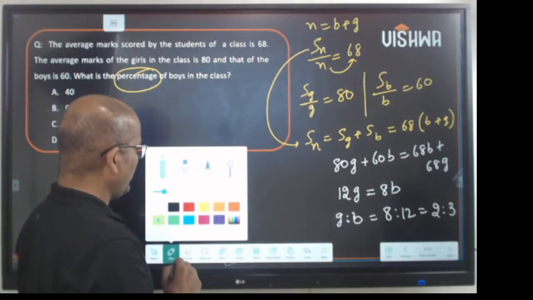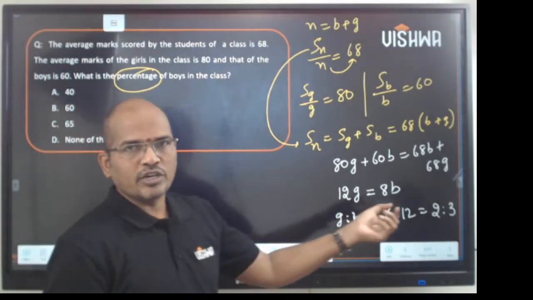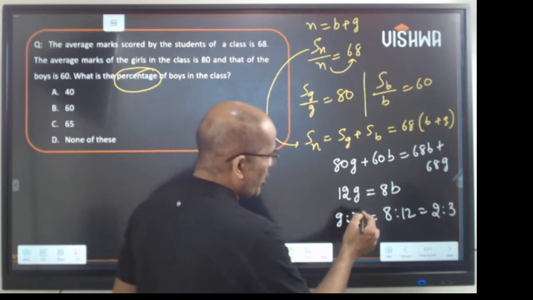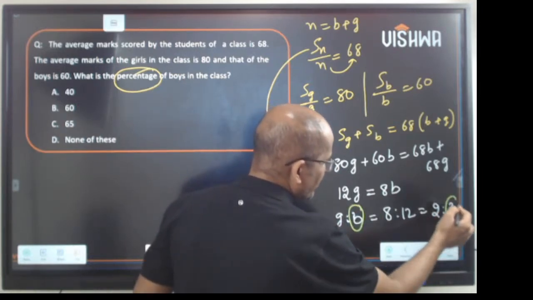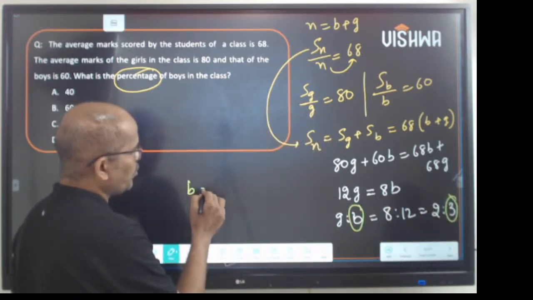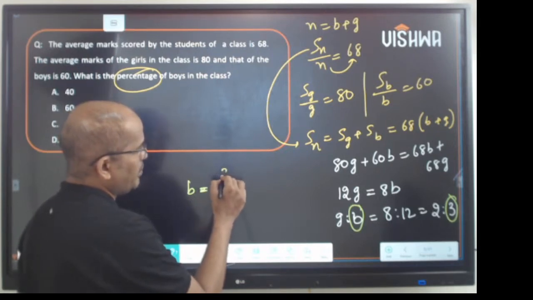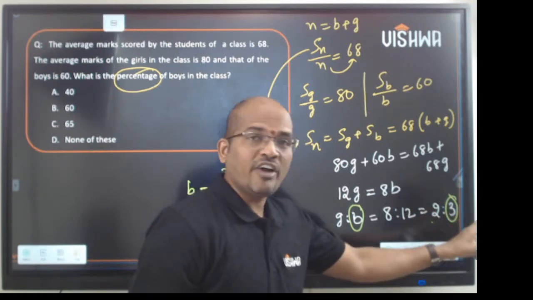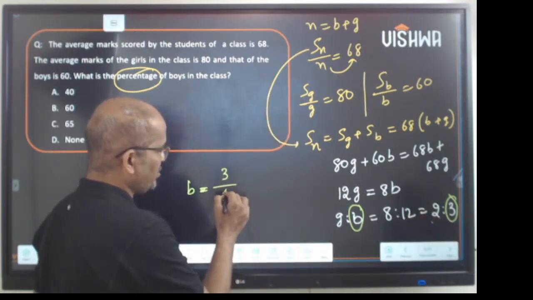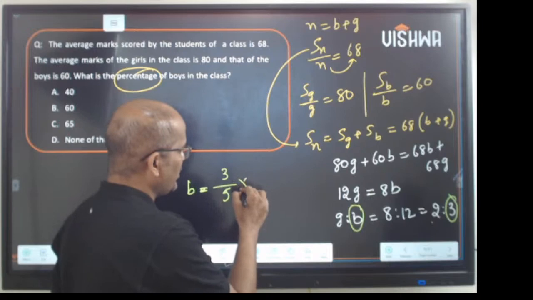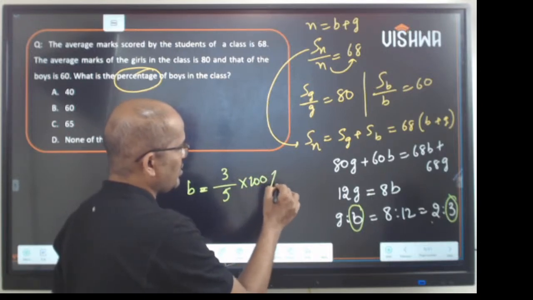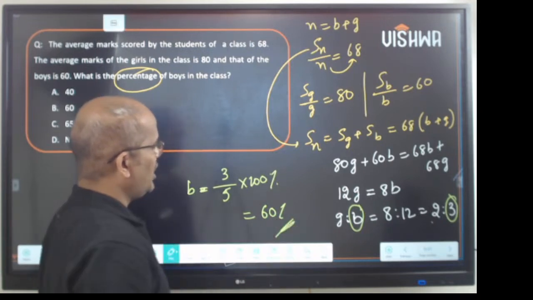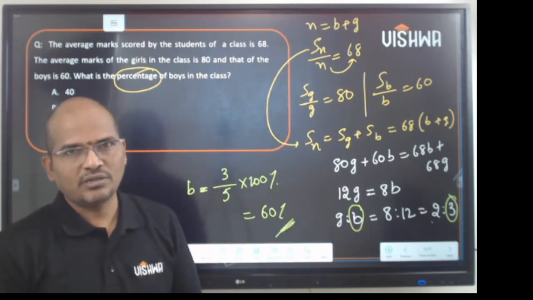Now we have come to a point where we got a ratio of girls to boys. Now the question is, find the percentage of boys. Boys are 3 parts. Girls are 2, boys are 3, so it is totally 5 parts. So it is 3 of 5. The fraction is there, and into 100. So the answer is 60 percent. So 3/5 is generally 60 percent.